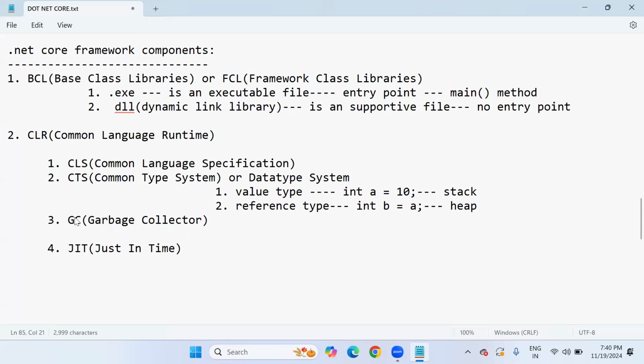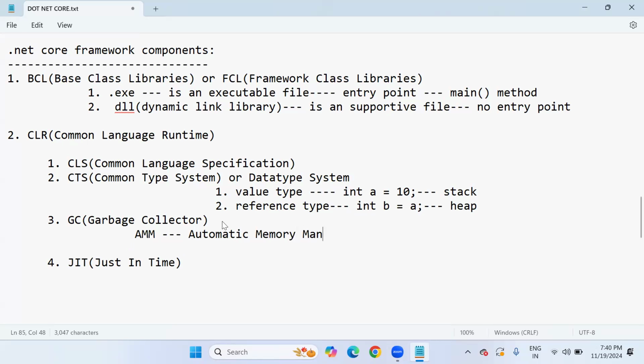So what is the importance of garbage collector? Very, very important, sir. If you don't have garbage collector in every programming language, the programmer should take responsibility to write the memory management logics. Generally, the garbage collector is providing AMM. AMM stands for automatic memory management.